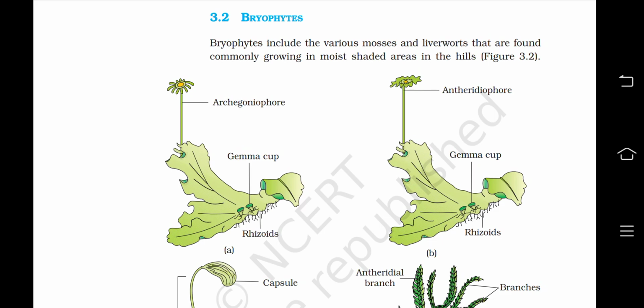Just to make sure you memorize this, remember: the girls are beautiful. So the female thallus has a beautiful design shape of the archegoniophore.